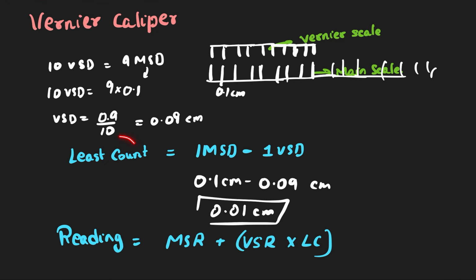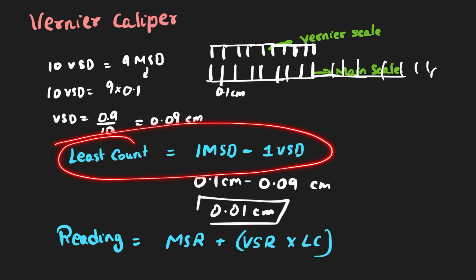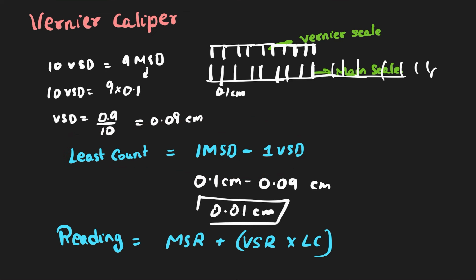So first step is find the least count using this formula, and directly they will not give you one main scale and one vernier scale in the question. They will either give you main scale or vernier scale. Then you're supposed to find the value of the other one using this formula. So first you find the value of one vernier scale division, put it in this formula, then subtract it from one main scale division, you will get the least count. Then put that least count in this formula and find the vernier scale reading and main scale reading, and that's how you will get your final reading.